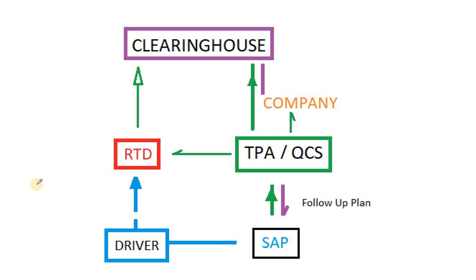All right, here's the general process of how a return to duty drug test and clearinghouse procedure works. So oftentimes when a driver has a positive drug test or a refusal, that information is sent to the clearinghouse and it is marked on their record. So anytime a company goes to hire a driver, when they perform the clearinghouse query, that mark on their record will show and it will say that they are prohibited from driving until they have this return to duty process